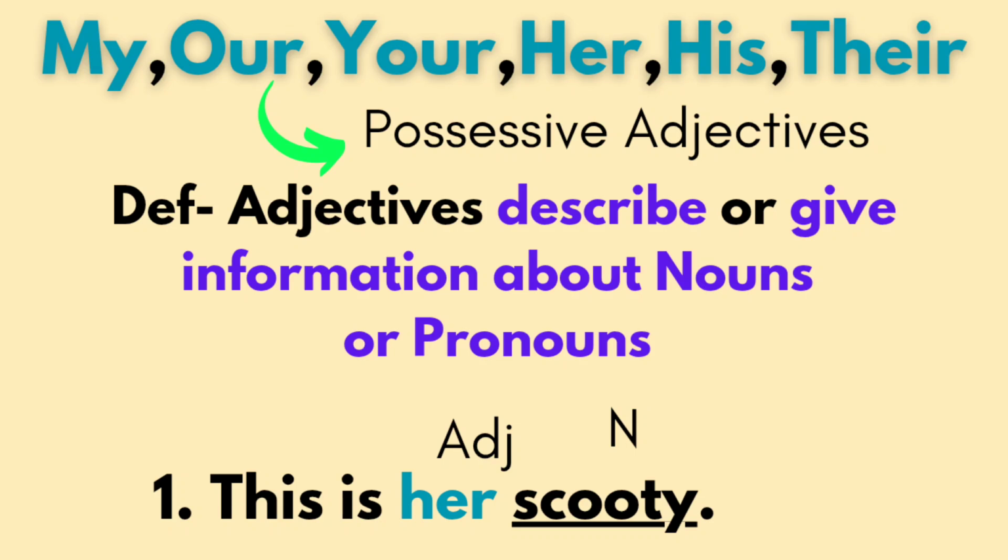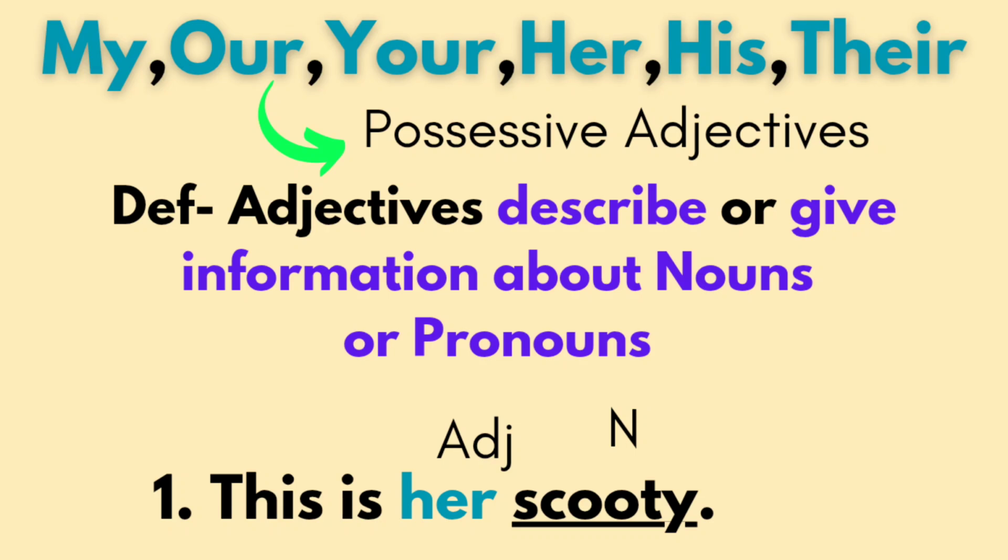First example, this is her scooty. In this sentence, the possessive adjective is her because, as I already told you, look at the definition of adjective. Scooty is a noun, a singular countable noun, and before scooty I have used one adjective, that is her. It is giving information. Whose scooty?